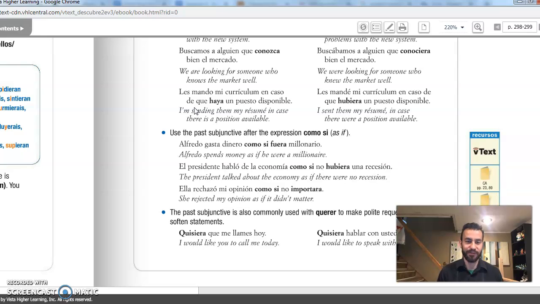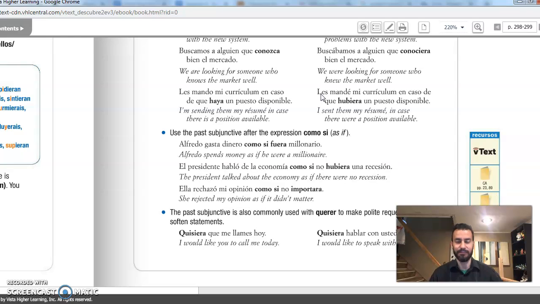So let's see what we have here. So I'm sending them my resume in case there is a position available. So that hypothetical situation elicits subjunctive. And it's haya because it's the verb haber. Now, let's look at the counterpart in the past subjunctive. Les mandé mi currículum.